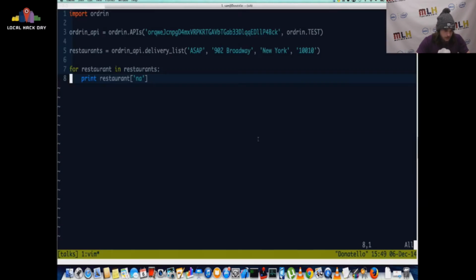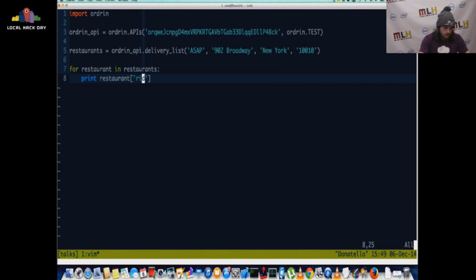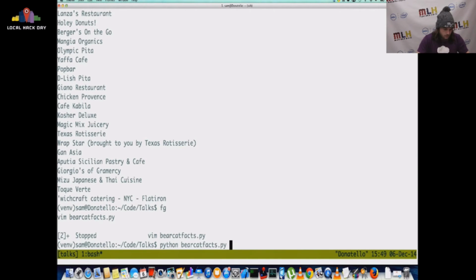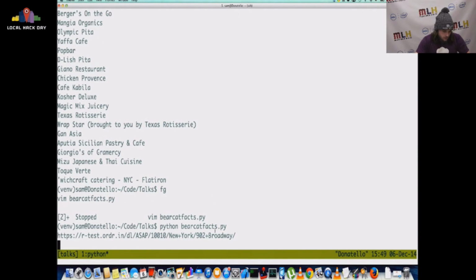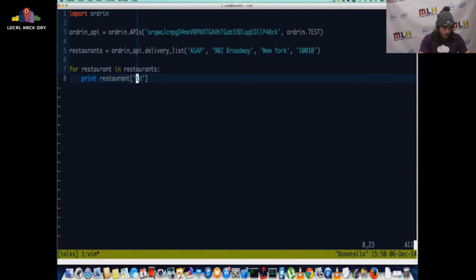So we can give it a restaurant ID. Each one has a field called RID, I believe, or just ID. So let's print all the IDs. Cool. These are just a bunch of numbers. So let's just take this one. Let's find out what restaurant that is.